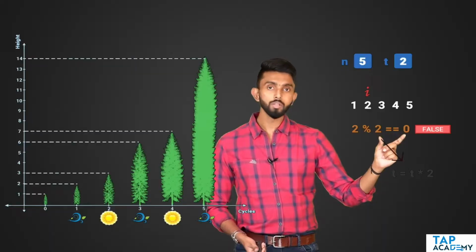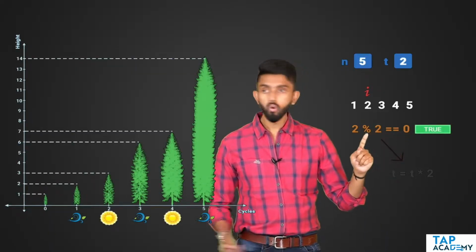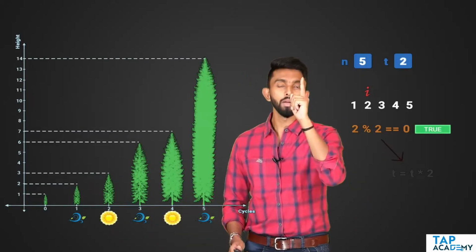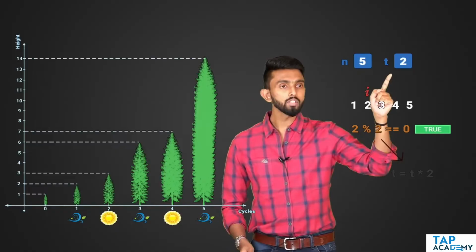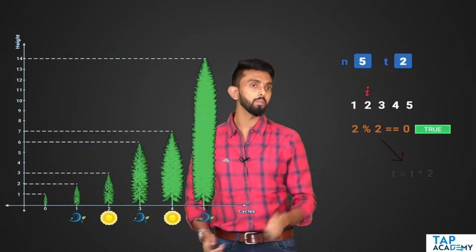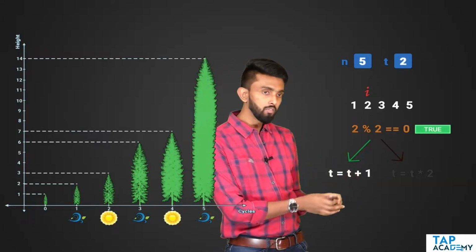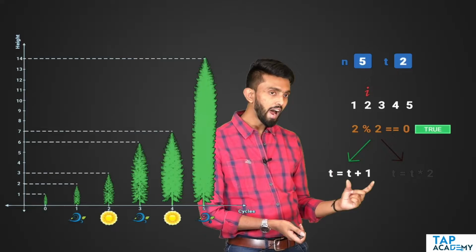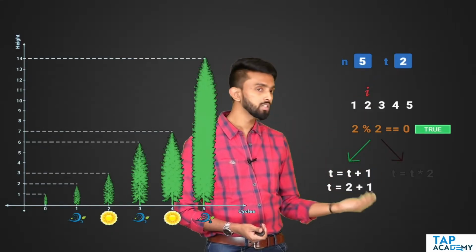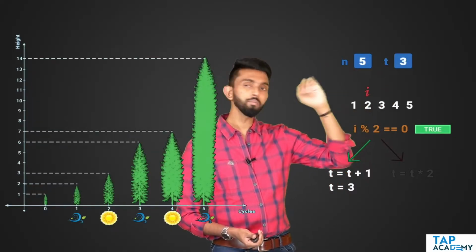2 mod 2 is obviously 0, even number, which means this condition will be true. If it is true, it is summer. If it is summer, tree's height will increase only by 1 meter, which means what should I do? Whatever is the existing value of t, increase it by 1. See, t equal to t plus 1, which means take the existing value of t, add 1 to it, store it back inside t. Existing value of t is 2, 2 plus 1 is 3. Assign that to t, which means t from 2 is going to become 3.